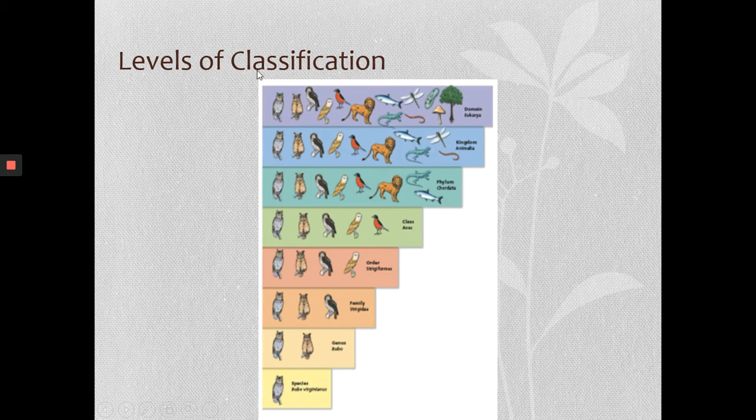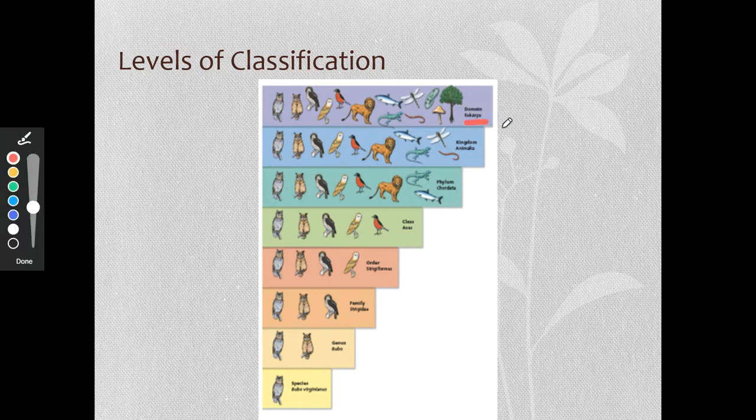We're going to lose organisms every time we move down a level. Right here, we're at Eukarya. So this is all eukaryotic organisms. We have plants, a mushroom, a paramecium, a dragonfly, a worm, lizard, fish, lion, robin, and then 4 different types of owl. All of these organisms belong to the domain Eukarya.